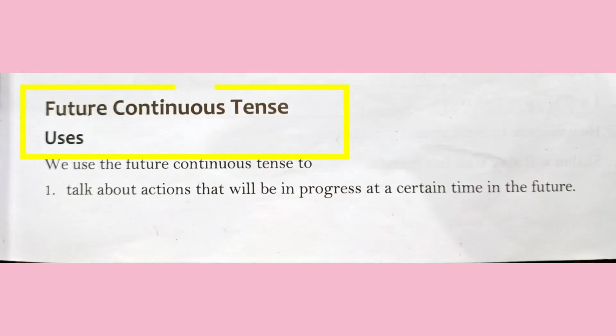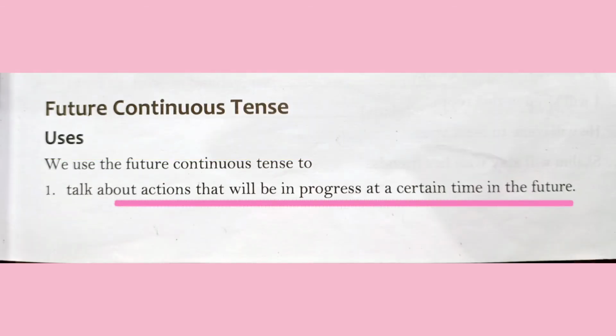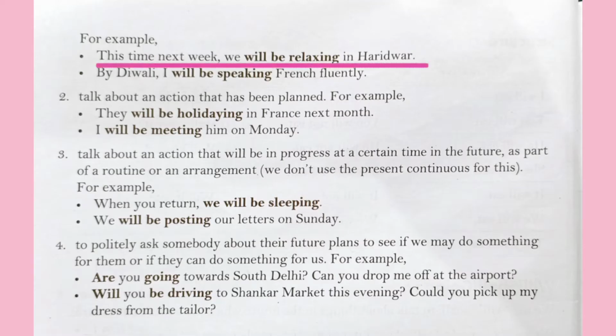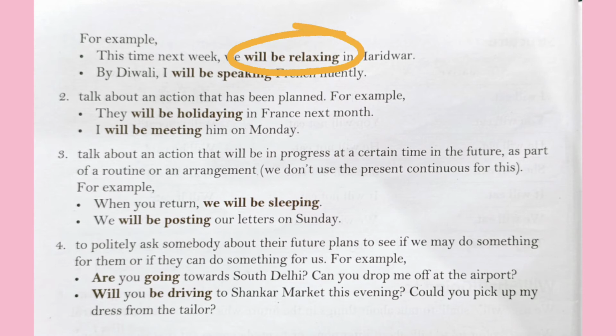Next, we have future continuous tense. We use future continuous tense to talk about actions that will be in progress at a certain time in the future. For example, this time next week we will be relaxing in Haridwar. Here we are using future continuous tense because we are 100% sure of that event taking place in the future that will be going on in the next week.